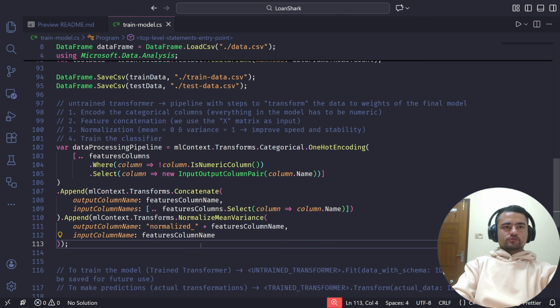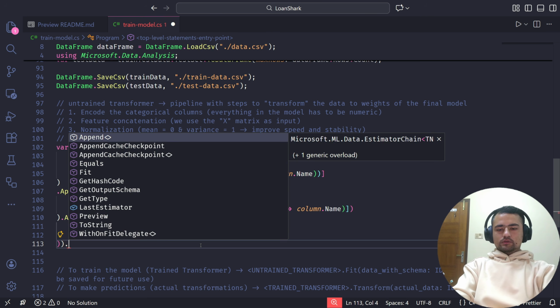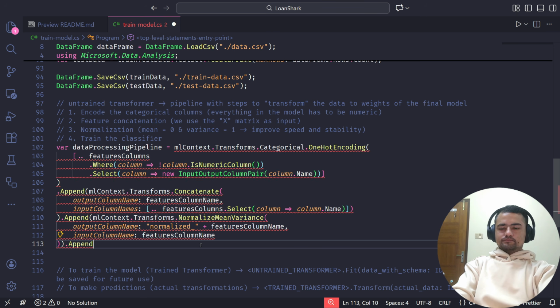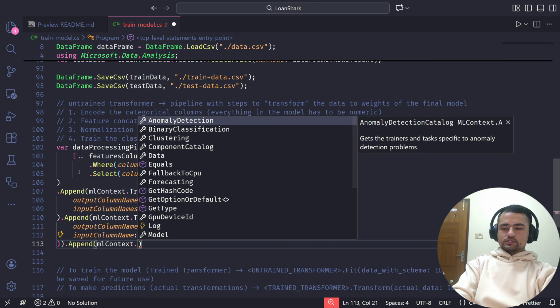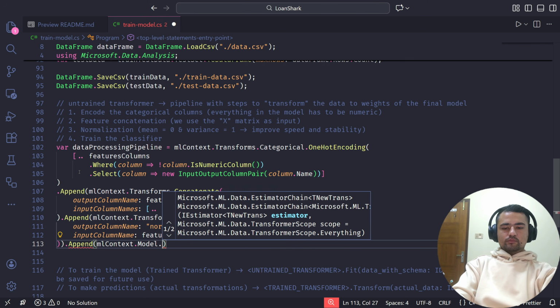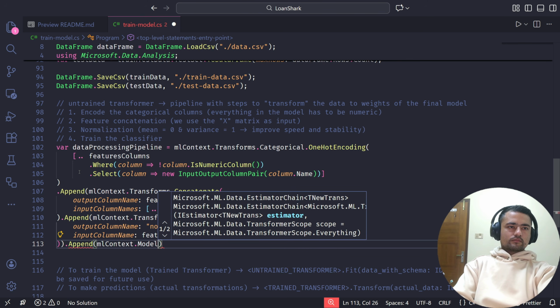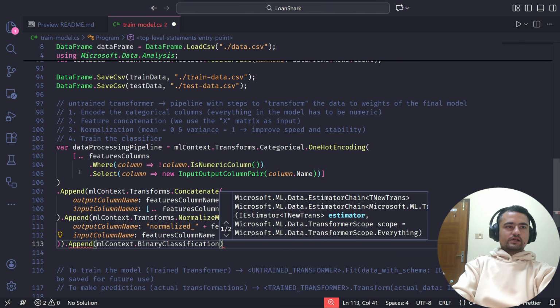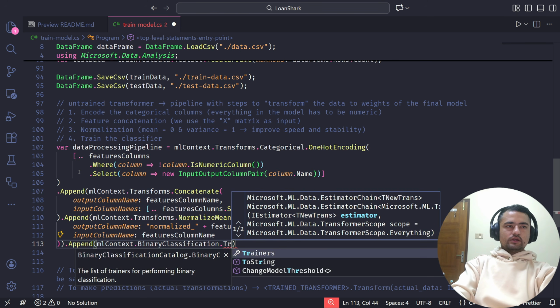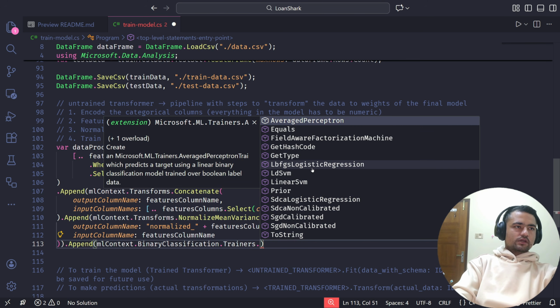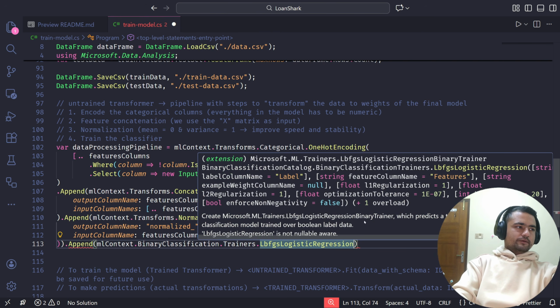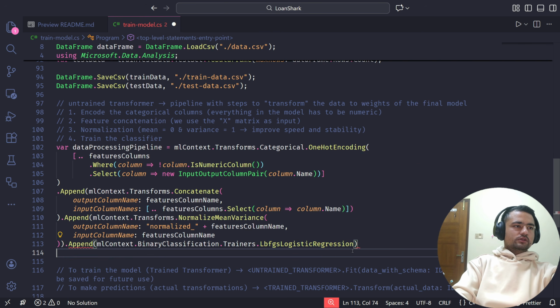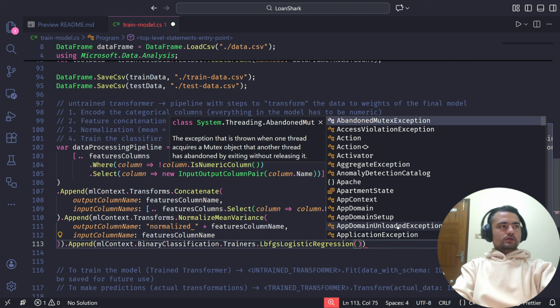Okay, so to do that, that is also nothing except the estimator, but instead from the transforms, now it will come from model. Oh, sorry, it will actually come from binary classification namespace. And there are a bunch of options we can use at trainers, but I'm going to use this one. This is a simple linear binary classification model which we are going to use.